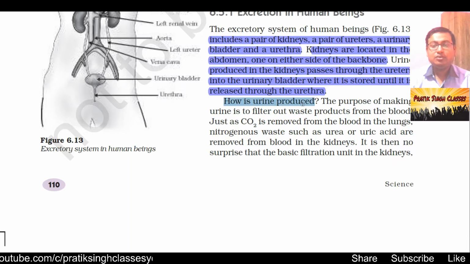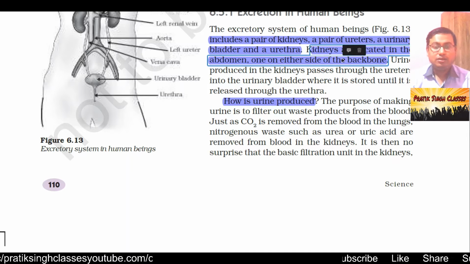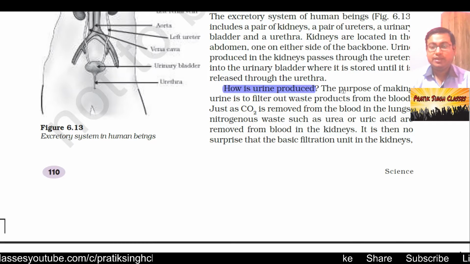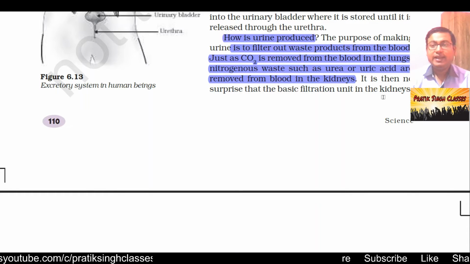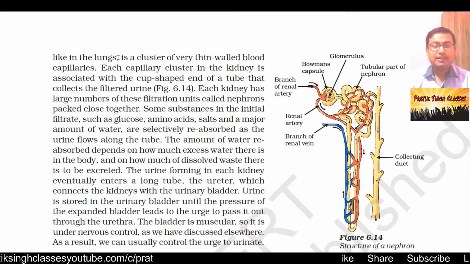How is urine produced? The question arises: the kidneys separate urine from the blood, so how is urine produced in the body? The purpose of making urine is to filter out waste products from the blood. Just as carbon dioxide is removed from the blood in the lungs, nitrogenous waste such as urea or uric acid is removed from the blood in the kidneys. It is then no surprise that the basic filtration unit in the kidneys, like in the lungs, is a cluster of very thin-walled blood capillaries.